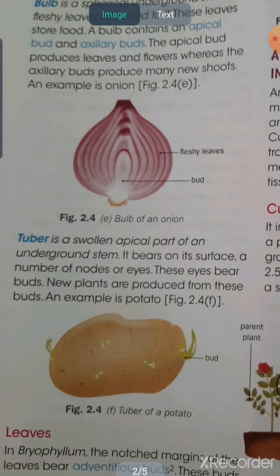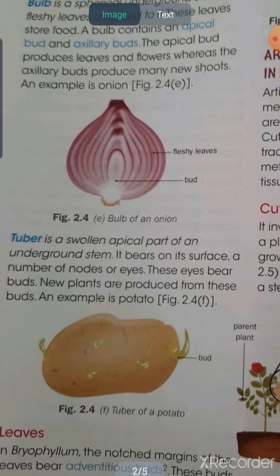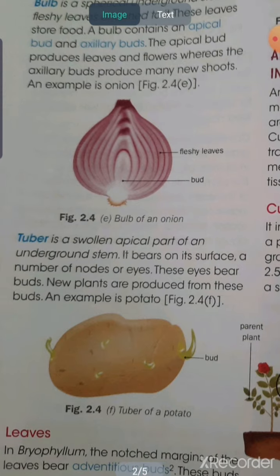Next is the tuber. I think all of you have seen some eye-like structures in potatoes. So tuber we can see in the case of potato. Obviously it is a swollen structure. It is an underground stem. It stores food. On the surface of the potato, we can see some nodes which are known as the eyes of the potato. These eyes bear the bud from where the nodes and internodes will come out and it grows as a new plant.